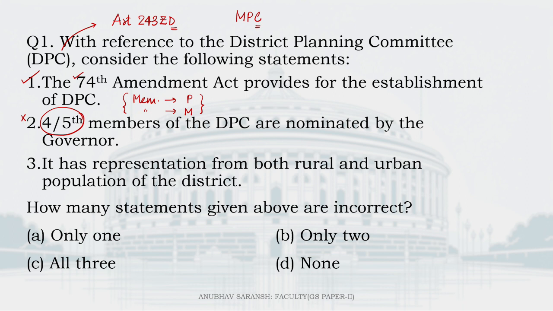Yes, absolutely correct. Why? Because its membership comprises members of panchayat as well as members of municipalities. The rural representation as well as the urban representation. So 3 is also correct. 1 and 3 are right. How many statements are incorrect? Only 1. A is the right answer.